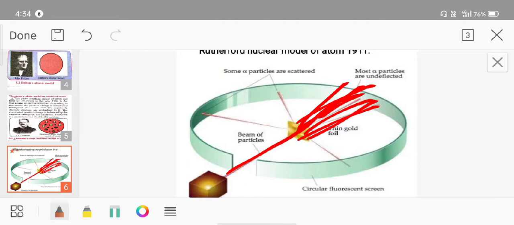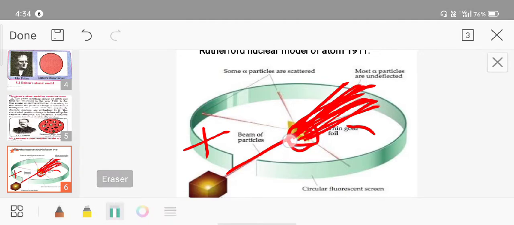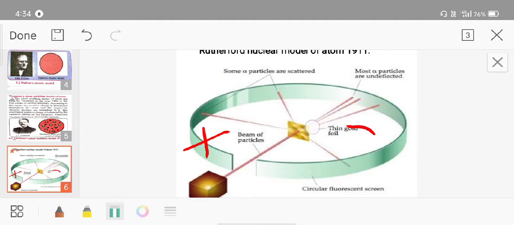Rutherford put forth the nuclear model of the atom as follows. So if we bombard positively charged alpha particles on this thin gold foil, most of the particles went straight, meaning there is empty space present inside this gold foil, due to which these particles went straight.